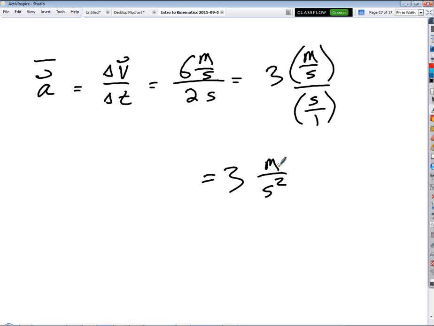Make sense? Okay. All right, so let's do another one. This time, I start my stopwatch. I'm trucking along at 6 meters per second. That's really not very fast, but I'm going along at 6 meters per second. And 2 seconds later, I'm at rest. So what's my acceleration there? It's -3, right?